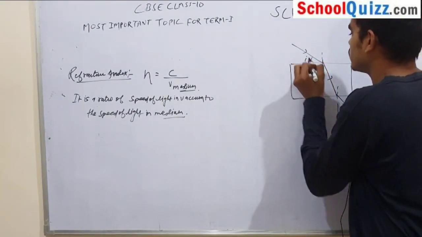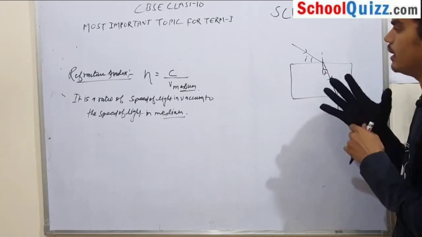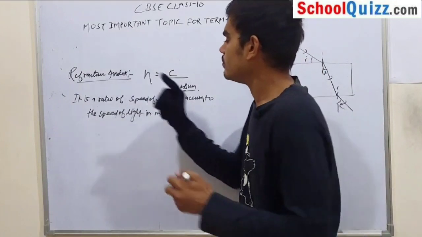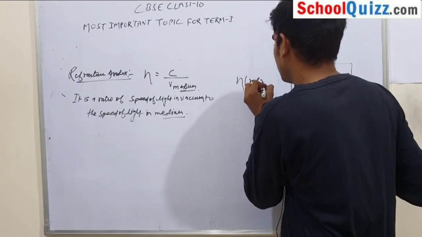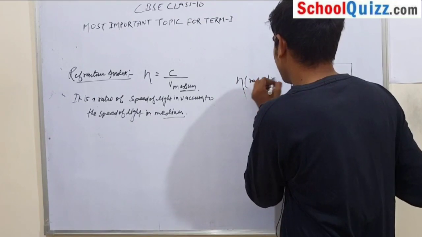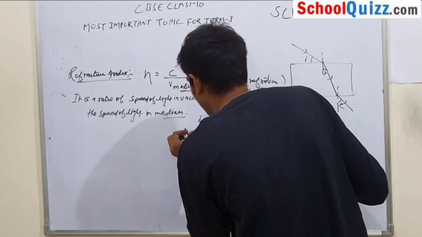So suppose this is i, this is r, and this is e, and this is refractive index. Refractive index is of two types. What is the first?